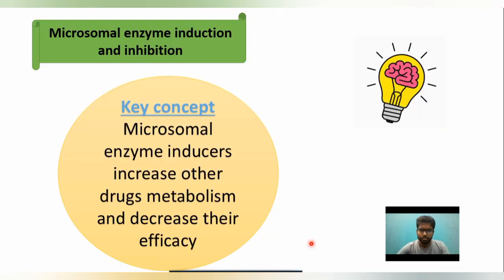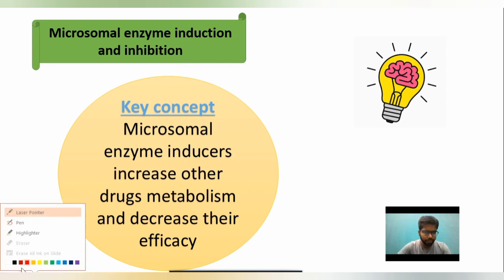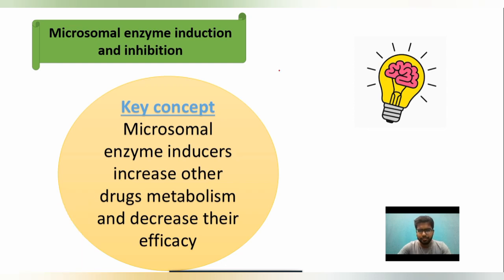Coming to the next most important concept from general pharmacology: microsomal enzyme induction and microsomal enzyme inhibition. I am not going to explain in detail, but simply, the most important enzyme responsible for metabolism is CYP 450.